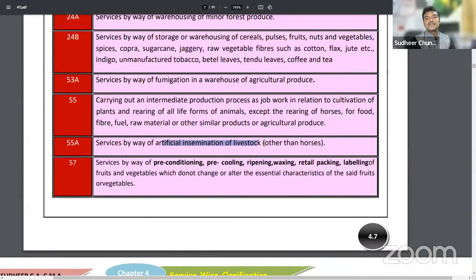Next, artificial insemination of livestock. That means, for the eggs we are getting now, sir, we are getting white eggs. Are those white eggs natural? No. It's an artificial insemination process. For the hen, they will give an injection. Within 6 months, it will grow and give eggs automatically. There is no natural process here. Artificial insemination, they give an injection. These are hybrid eggs. Such artificial insemination process, the injections we provide to hens, those services are exempted from GST. Next.